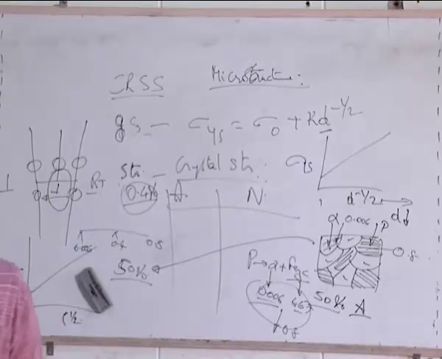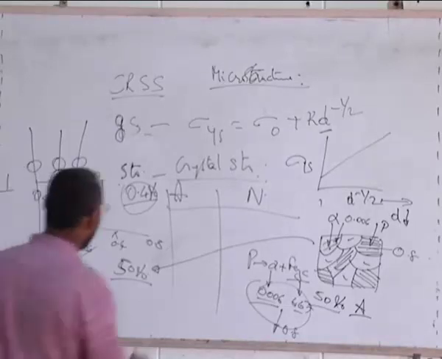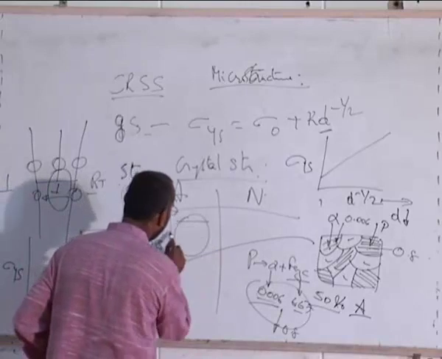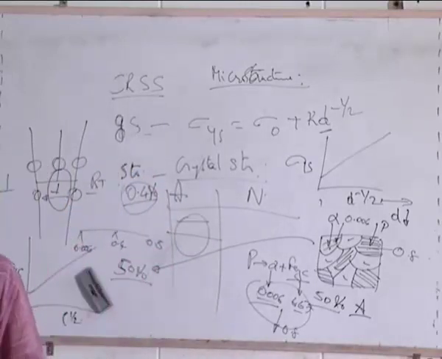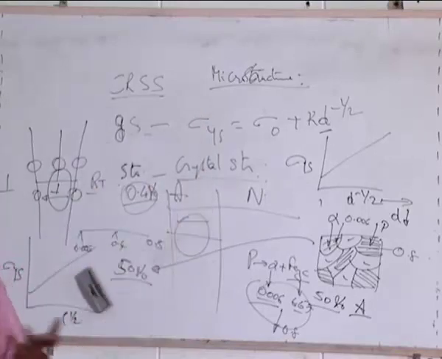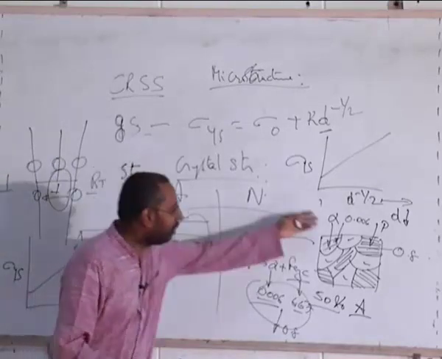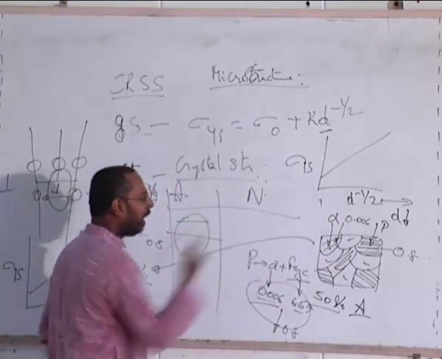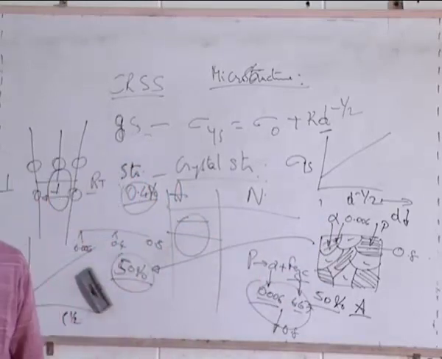But even if all precipitates are spherical, depending on where you cut the sphere, you see different things. For example, if I cut here or if I cut here, I see a different area, right? But if I assume that these are all uniformly dispersed, some may be cut at exactly the center, some may be cut somewhere near the top. So overall, the area fraction gives me an idea of the volume fraction. But still, that value will not be the same as what I calculate from the lever rule.